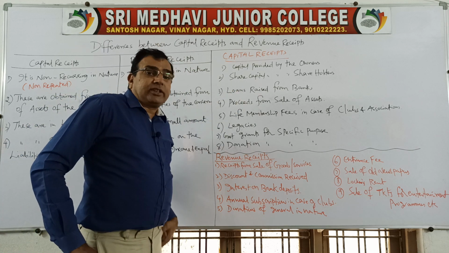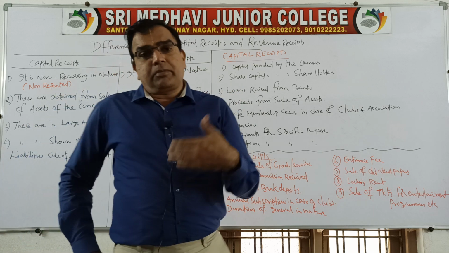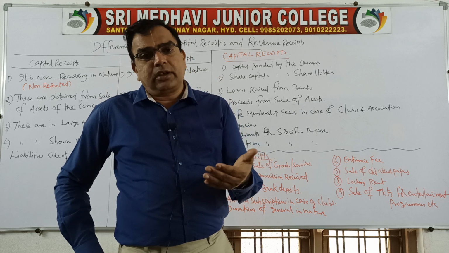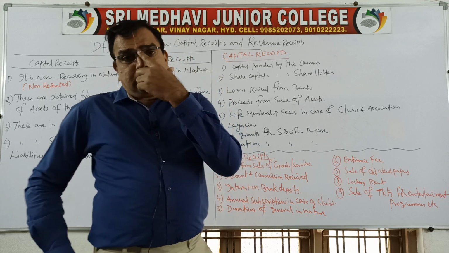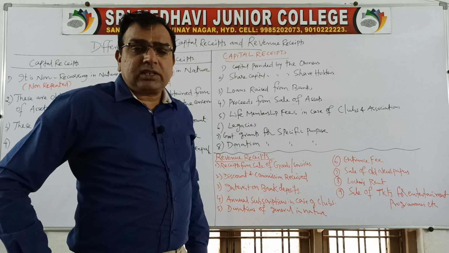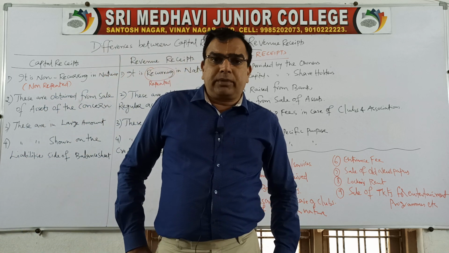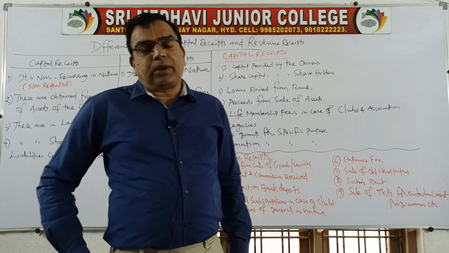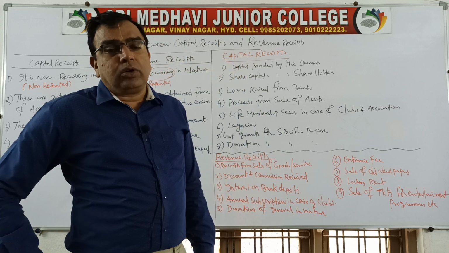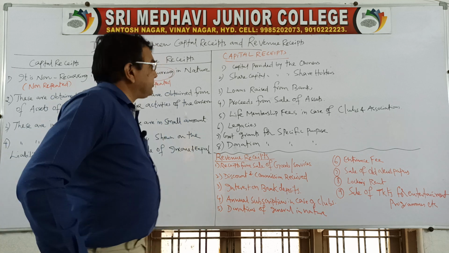Loans raised from banks for the purchase of assets or for payment of some expenses or for any other purpose, loans from various banks are also a capital receipt.